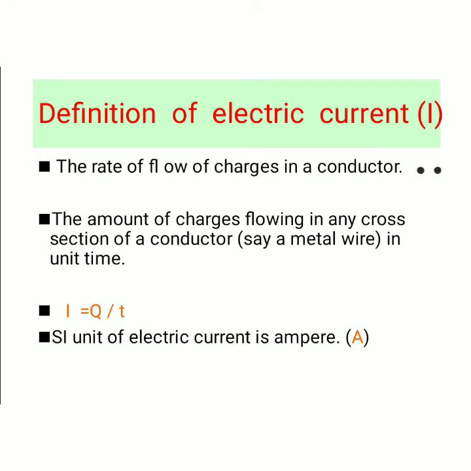Definition of electric current: the rate of flow of charges in a conductor. How to understand the statement? It is the amount of charge flowing through any area of cross section of a conductor in unit time. How to express the electric current? I equals Q by T. Here I represents electric current, Q represents electric charge, and T represents time. What is the SI unit of electric current? The SI unit of electric current is ampere. The unit of electric charge is coulomb. The unit of time is seconds.